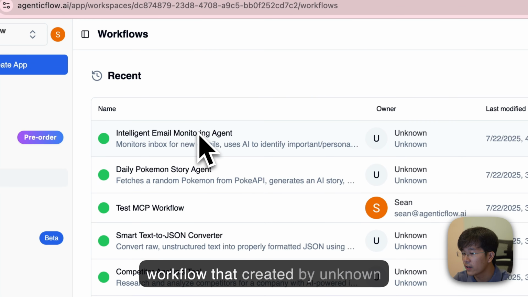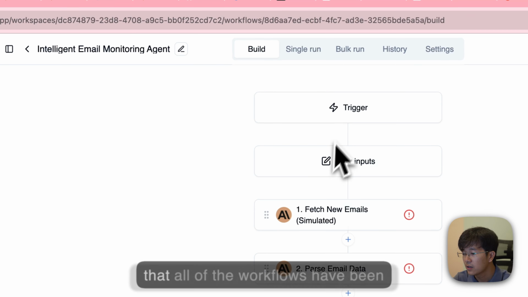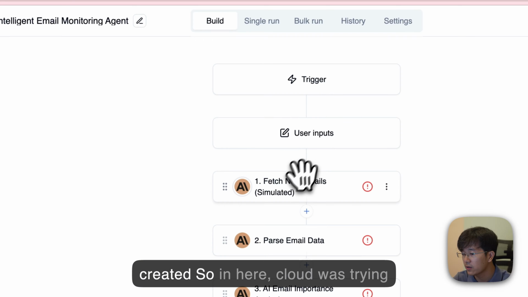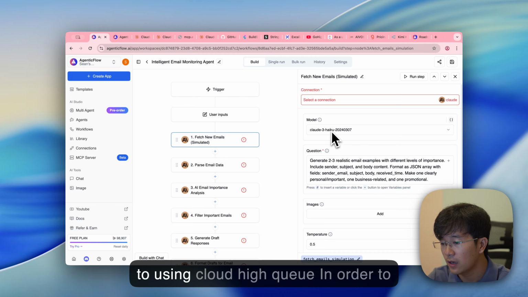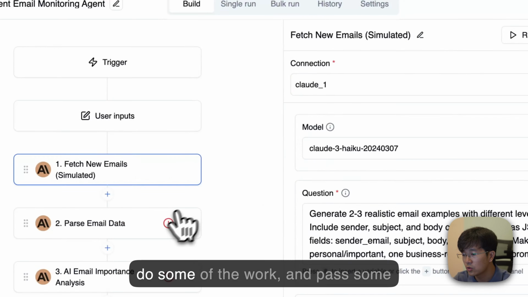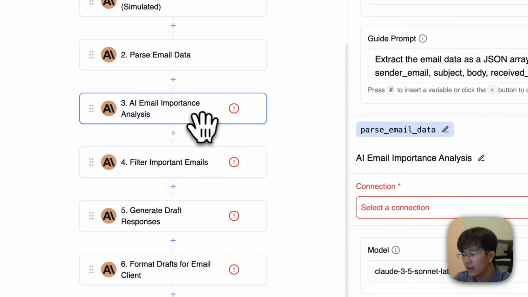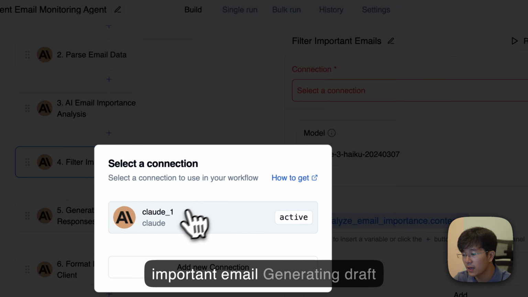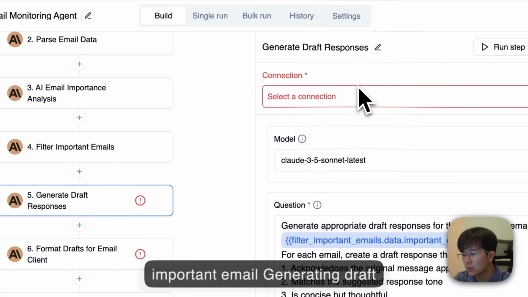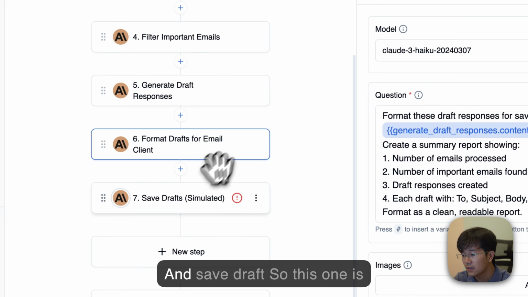So this is the workflow that was created by Claude. Actually, it's created via the Claude API. If you click in here, you see that all of the workflow has been created. Claude was trying to use Claude Haiku to do some of the work and parse some email data, important analysis, filter important email, generate draft response, format draft email client, and save draft.